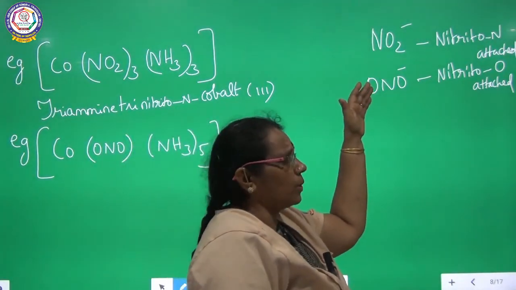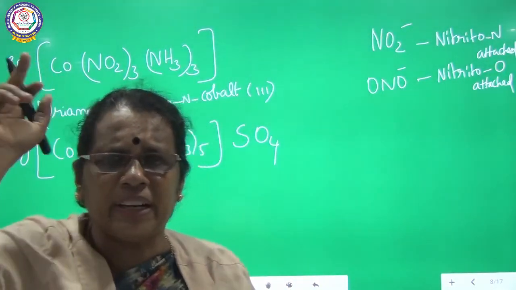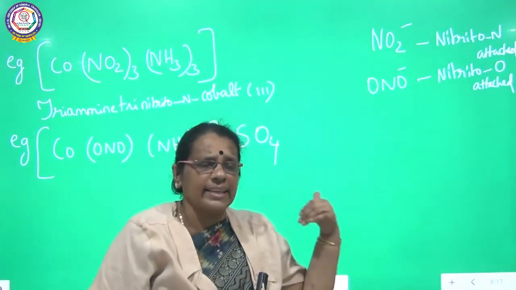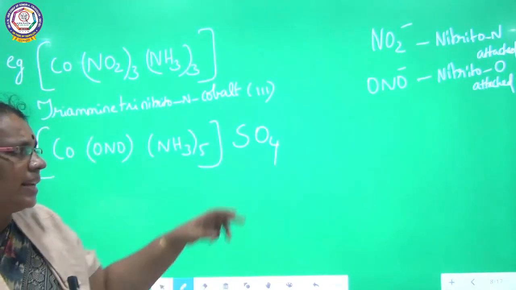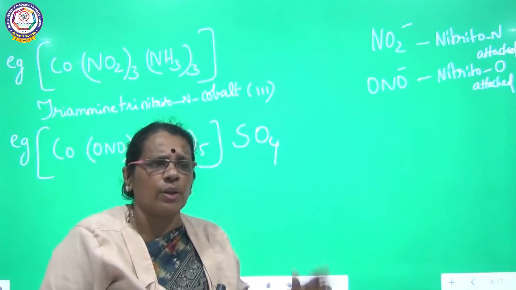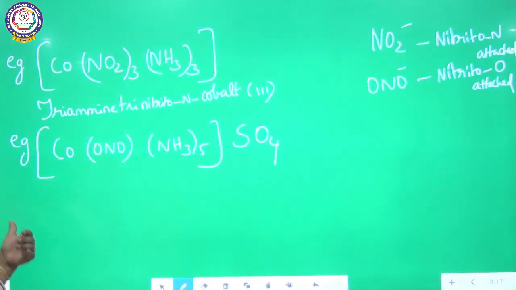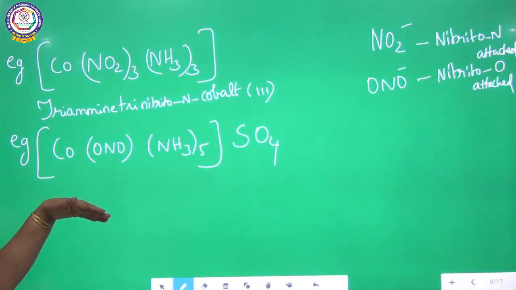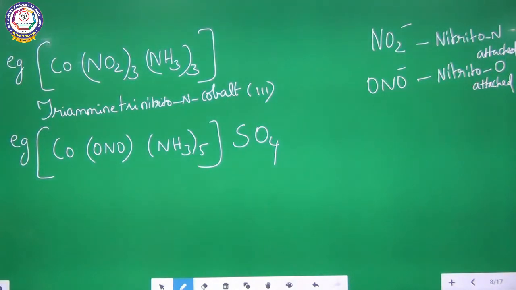The first case I have written NO2 minus nitrito, where the point of attachment is through nitrogen. The second one, this nitrito I have rearranged as ONO minus. Here the point of attachment is through oxygen. So we are going to say another example. Co, ONO, NH3 5 times inside the square bracket and sulfate is present outside. So we are going to name the complex now.